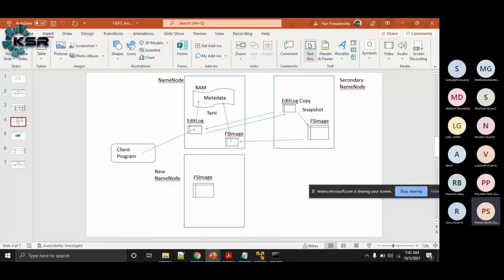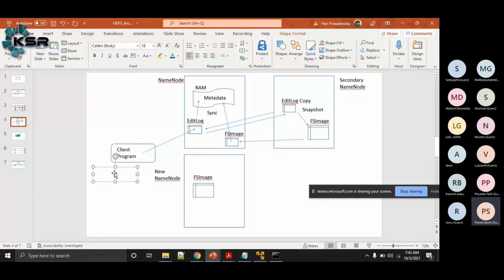Let's say in this client system, I'm doing a Hadoop FS minus some command, some command I'm running here on my edge node. So here I have run this command.